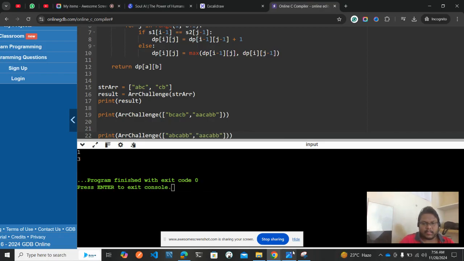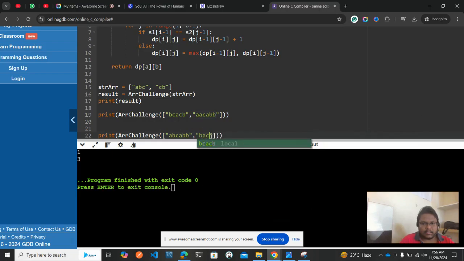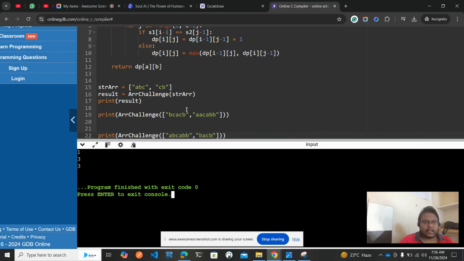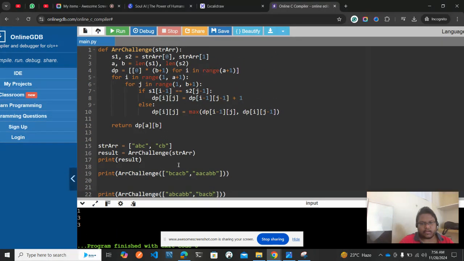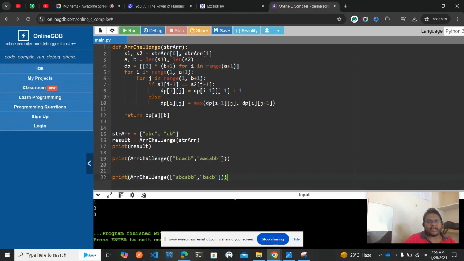B. And the next one is BACB, BACB. 33133, that's the expected output, right? So I'll be pausing the video for a couple of seconds. You can make a note of the logic, or you can find the solution in the description box. Okay, that's it. Very simple program. Don't need to worry. Also, in case you know how to solve this program, it is very easy.